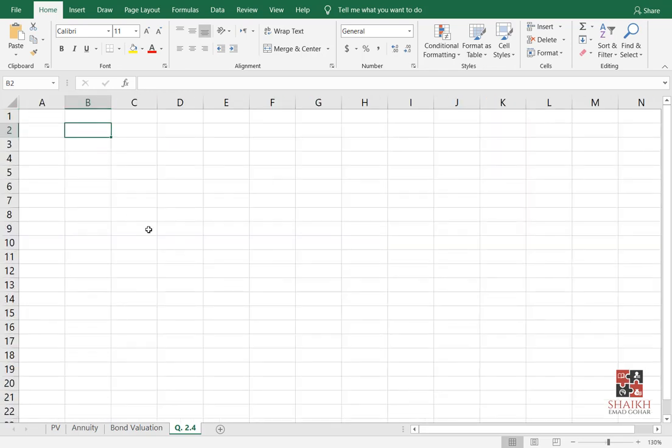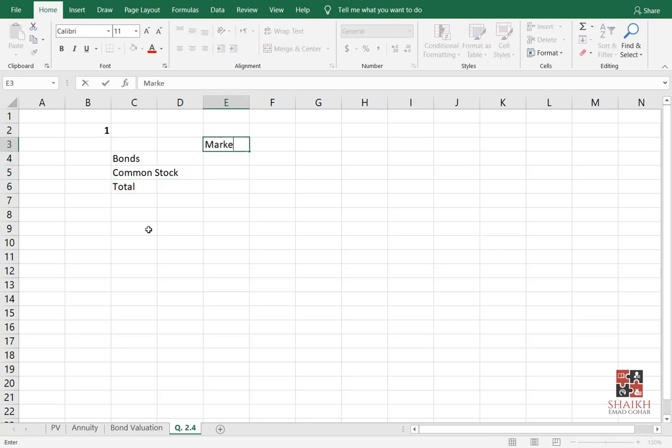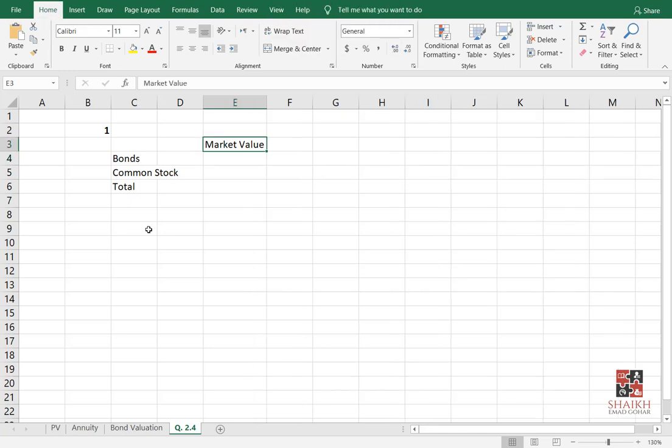The first question we are doing is we need to calculate the cost of capital, right? And how to calculate the cost of capital? Basically, we need to know how many sources of finance we have. We know very well we have two sources of finance, bonds and common stock, right? And you will have the total also. How much is the market value? When you are calculating the ratio, meaning how much is your bond value and how much is your common stock, you take market value. This is also called market capitalization.